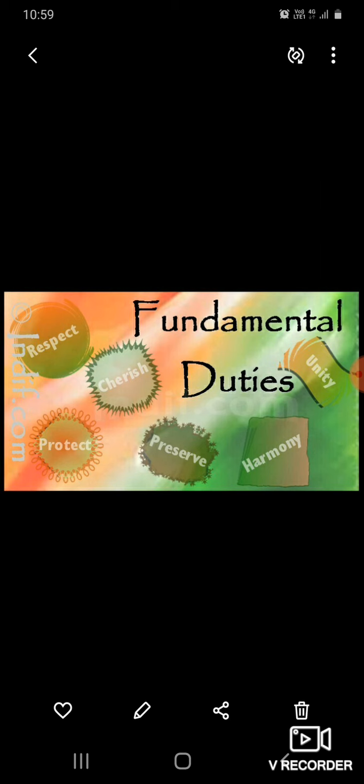The eleventh one is completed. In case citizens do not discharge any of these fundamental duties, the government cannot question it in a court of law. Even then, all citizens are expected to do their duties with self-motivation, because if you are not following any of these 11 duties, the government cannot question individually all the people of our country. So, all the citizens are expected to do their duties with self-motivation.